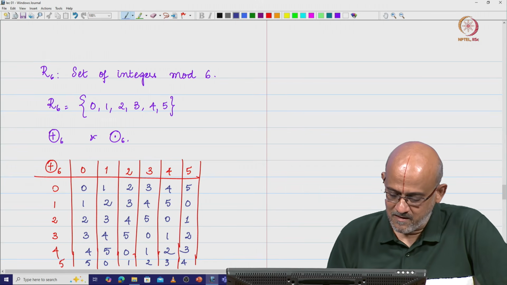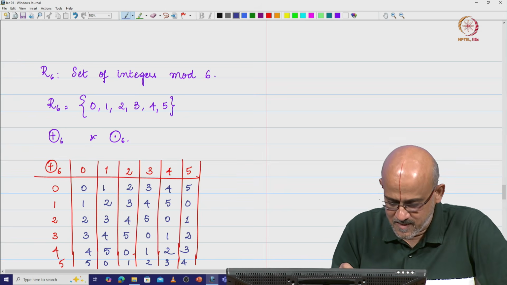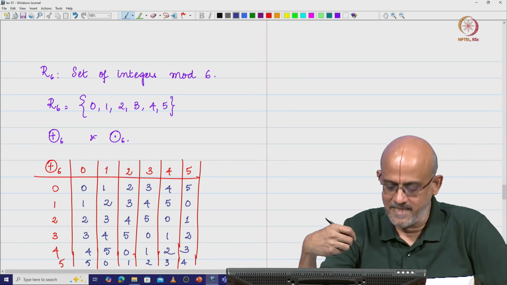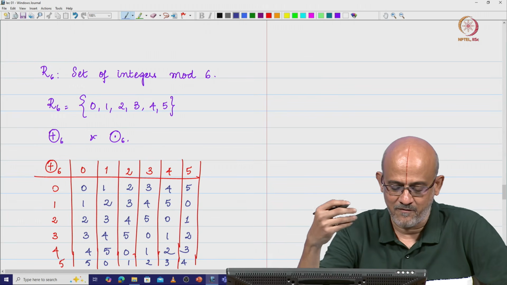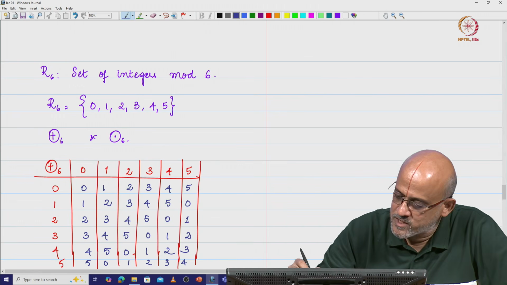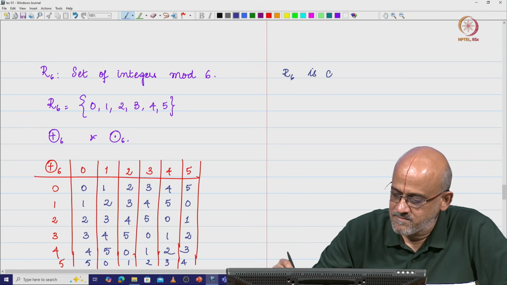Something interesting happens here. When you add the elements of R6 with themselves and then do a mod 6, we see that the resultant sum is going to be an element from R6 itself. Therefore, we see that R6 is closed under addition. So, R6 is closed under addition, this is what we have.